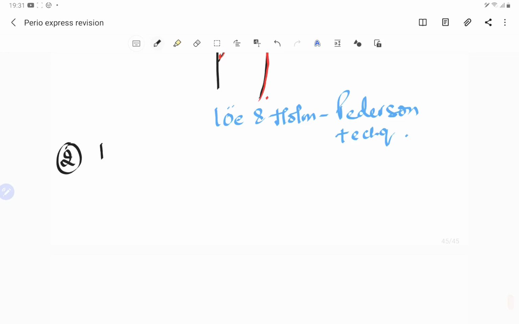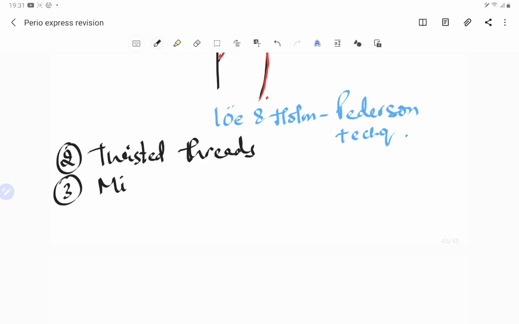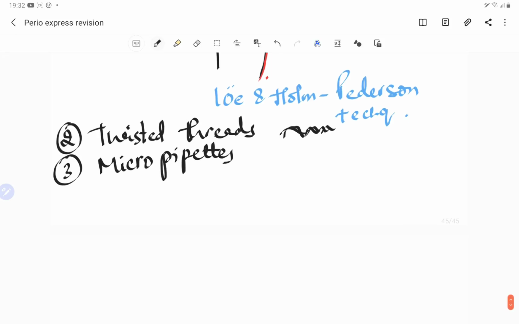We have twisted threads and micropipettes. These twisted threads are kind of braided threads, pre-weighed threads. We just have to put them inside and then weigh them again, so we know the weight before and the weight after. And with the micropipettes, we collect the GCF in very small, thin capillary tubes, which are placed into the sulcus.